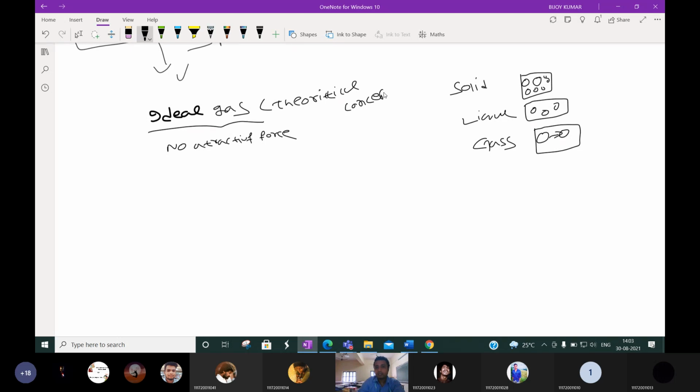So why are we using it? We are using this ideal gas because we have to compare two real gases. If two real gases are there, real gas 1 and real gas 2, we have to compare them. Then we can compare how much each gas deviates from its ideal property.